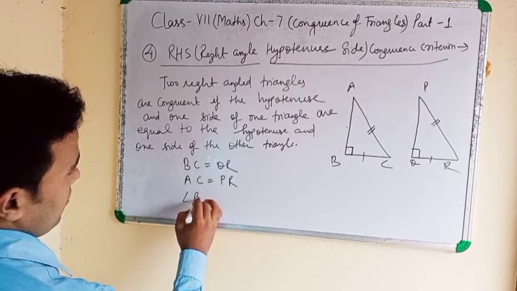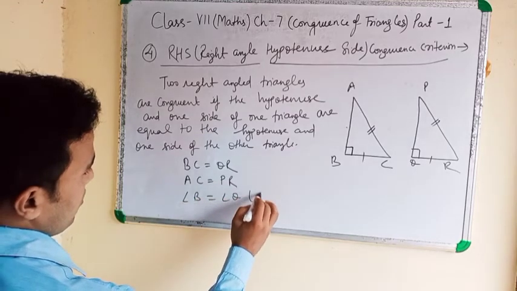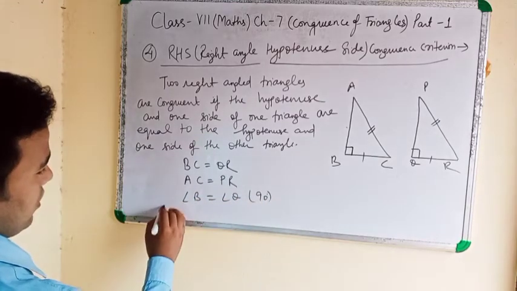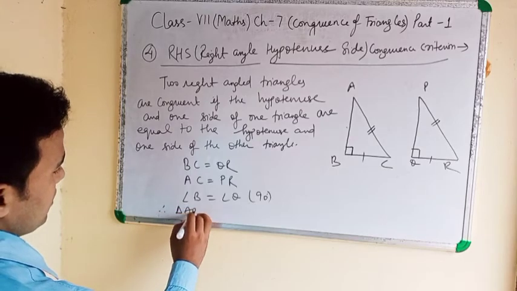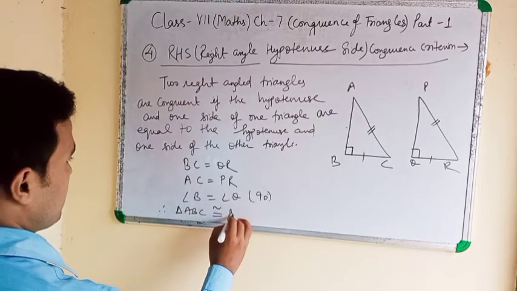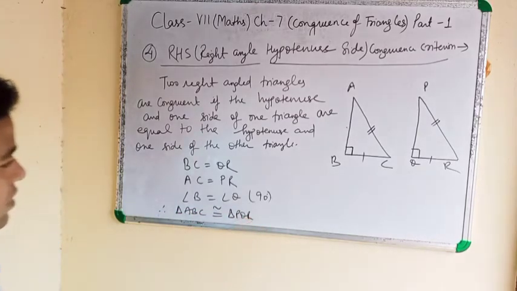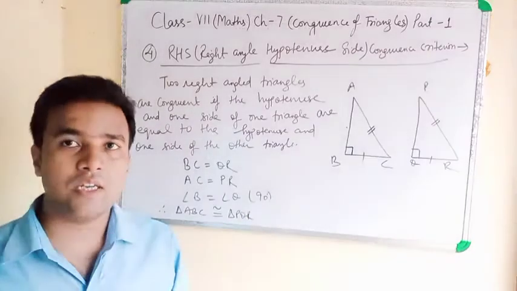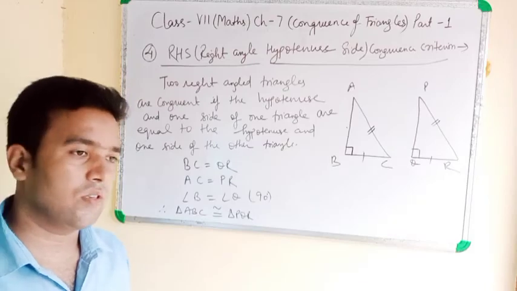So angle B equal to angle Q, it is a 90 degree. Therefore, triangle ABC congruent triangle PQR. Clear? It is a right angle triangle hypotenuse.